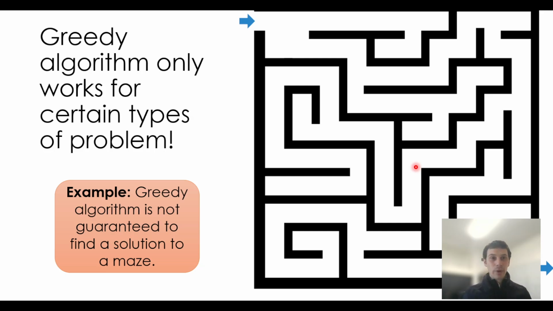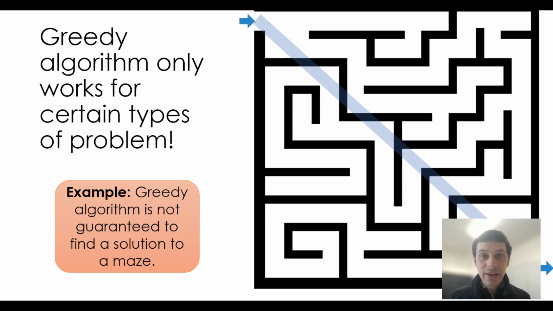As an example of when it might fail, we can use the greedy algorithm for a maze. The greedy algorithm is often the sort of naive solution, the simple solution, where you don't think too hard about planning ahead and all the different possibilities. Whenever you're faced with a decision, you pick the best decision in that moment without planning ahead. If we have a look at this maze here, then I might just try to pick whatever choice gets me closest to the exit in any moment.